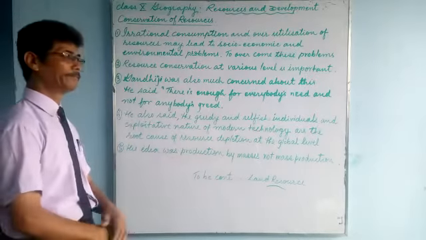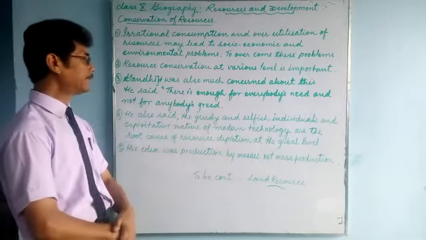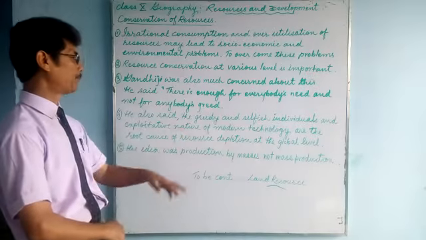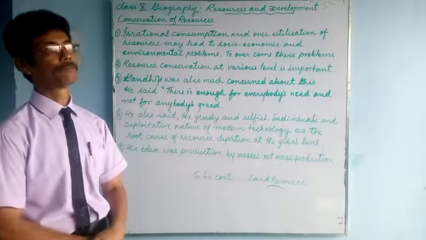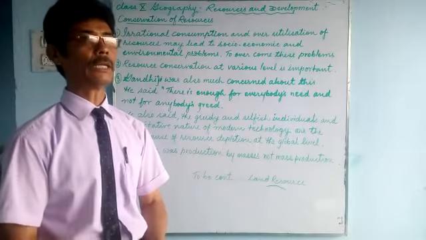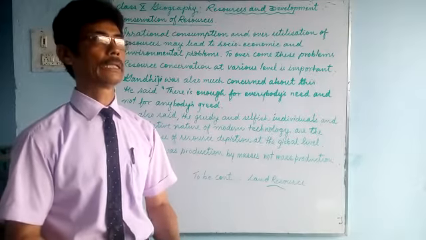Gandhiji also said that the greedy and selfish individuals and the exploitative nature of modern technology are why the consumption of resources is speeding up.